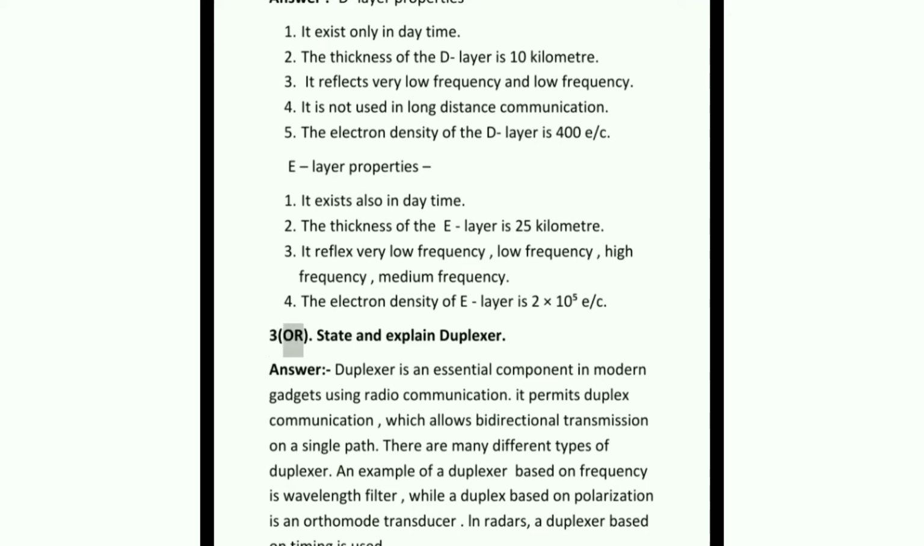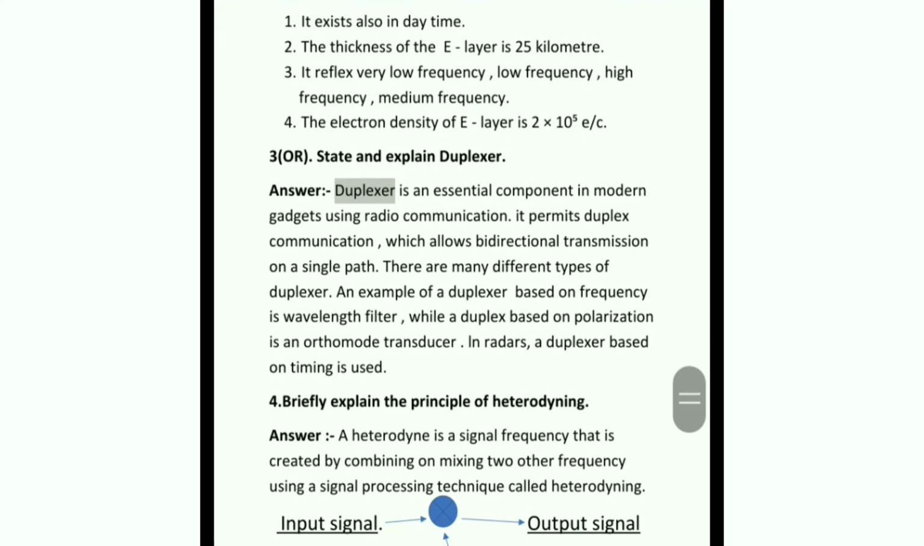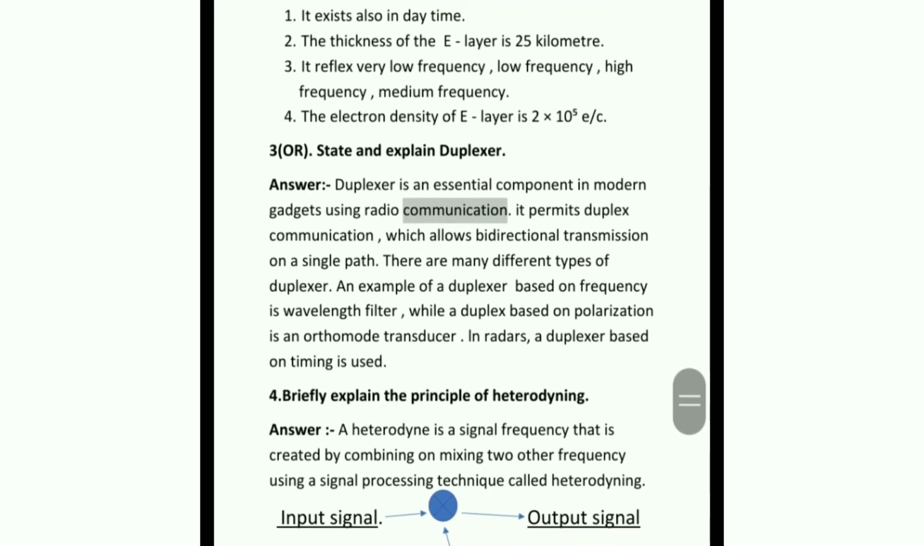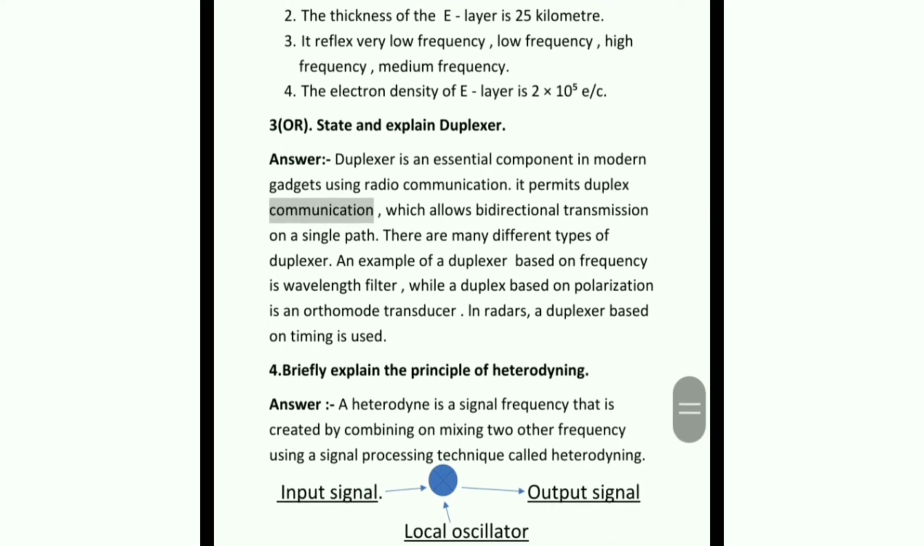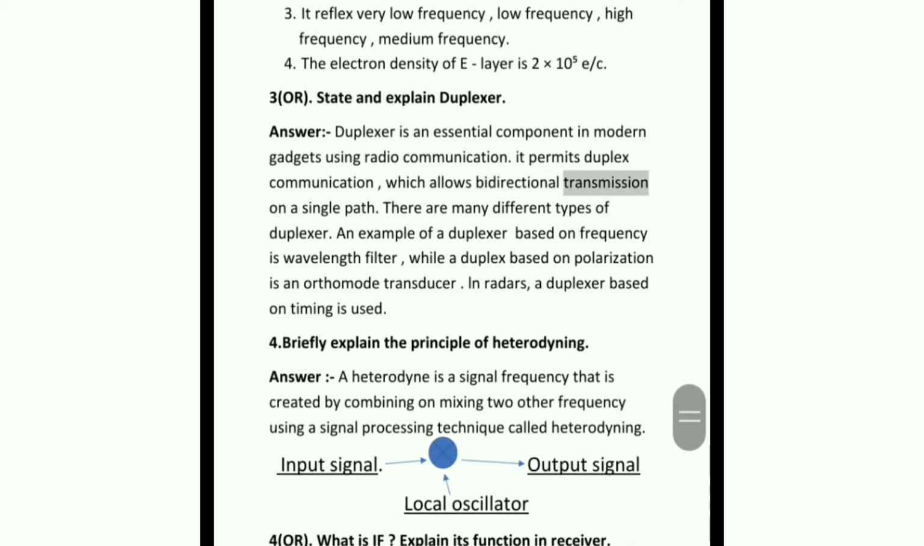3. Or state and explain duplexer. Answer. Duplexer is an essential component in modern gadgets using radio communication. It permits duplex communication, which allows bidirectional transmission on a single path. There are many different types of duplexer. An example of a duplexer based on frequency is a waveguide filter, while a duplexer based on polarization is an orthomode transducer. In radars, a duplexer based on timing is used.